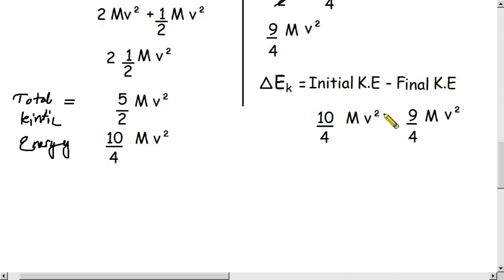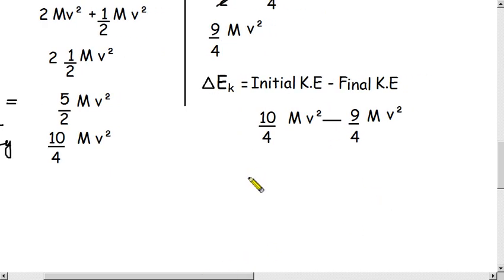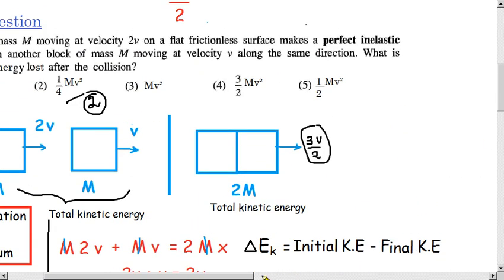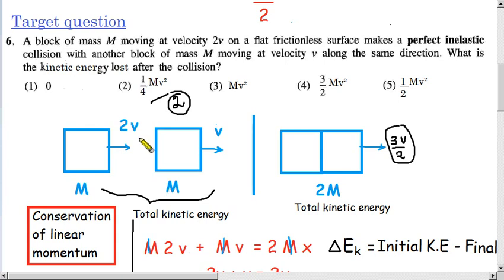So subtract like this, then 4 common, 10 minus 9 is 1, we don't have to write it, M v squared. So this is the answer. They have asked us to find out the kinetic energy lost after the collision, the kinetic energy loss.